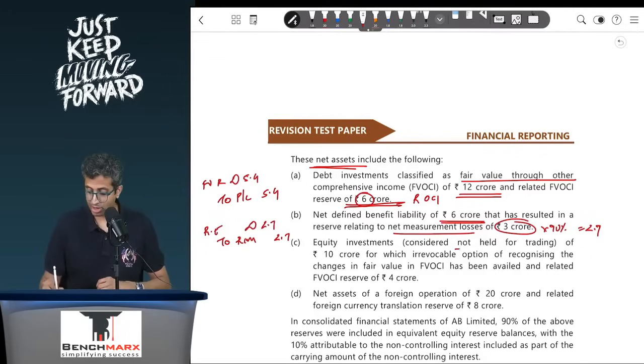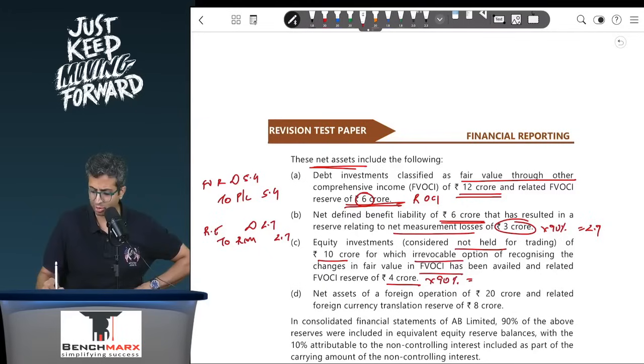Equity investment not held for trading of 10 crores, which are derecognized along with the net assets, for which the irrevocable option of recognizing them at FVOCI has been availed, has a reserve of 4 crores. 4 into 90%, that is equal to 3.6, our share. Again a non-reclassifiable OCI, and hence fair value reserve account debit to, let us say, retained earnings would be 3.6 over here.